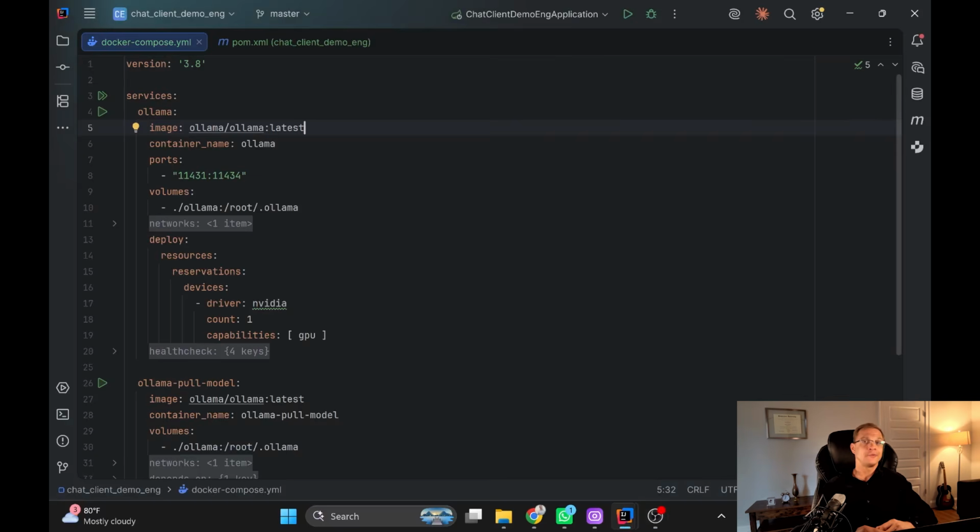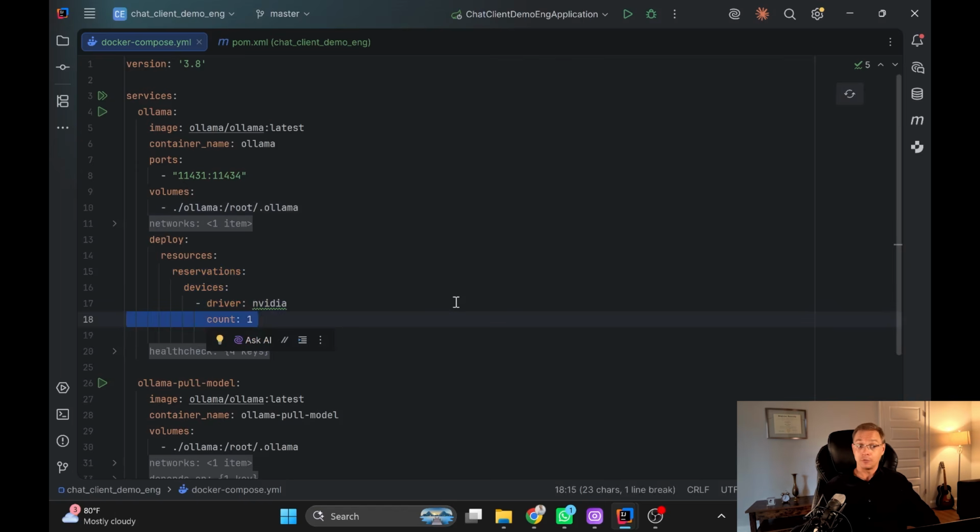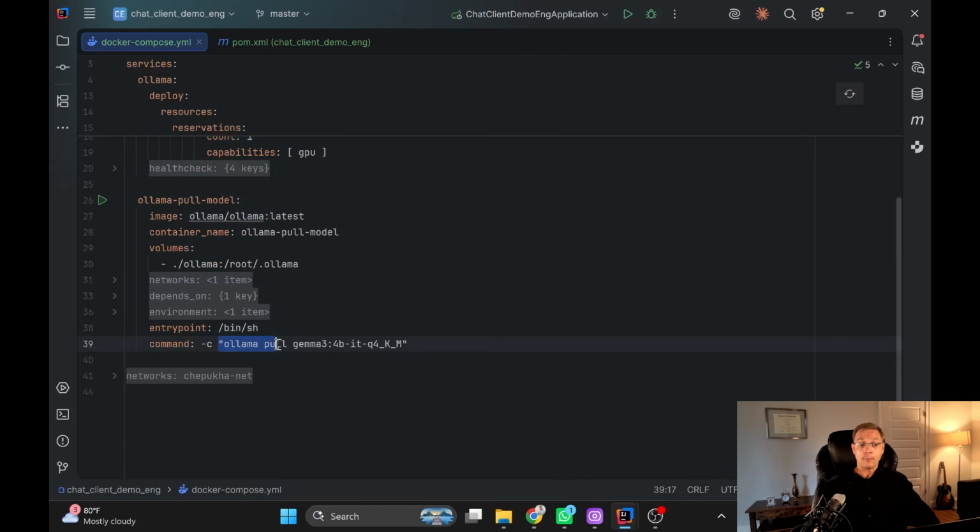I'm going to work with IntelliJ IDEA, my favorite IDE for more than 20 years. So this is my Docker Compose with Ollama latest and its external port configuration, volume, and one important life hack. By default, Ollama works on CPU. If you want to allow GPU usage, you need to provide this block with the amount of cores allowed. It will improve the performance dramatically. And this is the model I'm going to pull. It's Gemma, a free Google model with 260k tokens of vocabulary, not context window, vocabulary.